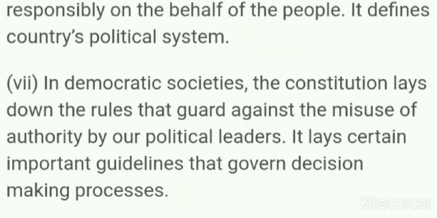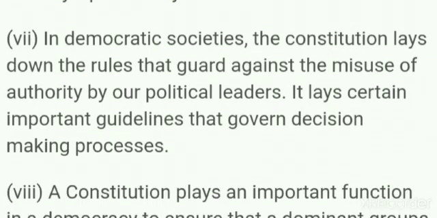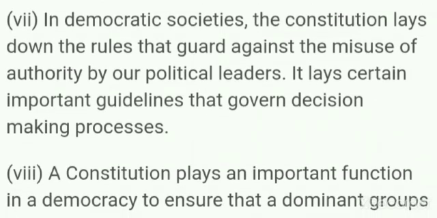In democratic societies, the constitution lays down the rules that guard against the misuse of authority by our political leaders. It lays down certain important guidelines for the government's decision-making process. In a democratic country, with the help of the constitution, the rulers get guidelines on how they should act and up to what extent they can move. If they move beyond that, we call it misuse of power, and they will get punishment from the people also. The next step is that they will be asked to resign from their post.